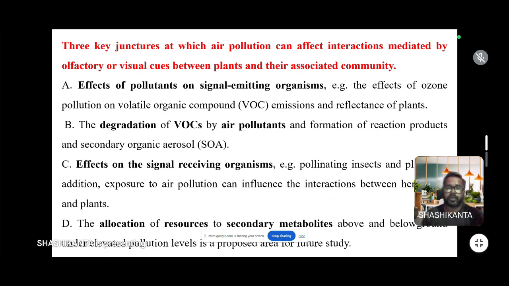But due to the deposition of suspended particles, small particles, the color of the flower changes and the fragrance of a flower changes. So the pollinators cannot recognize the plant, and cannot come to the plant. So the pollination is inhibited or hampered, which causes a problem in the interaction between plants and animals, and ultimately its reproduction or its yield is retarded or reduced.